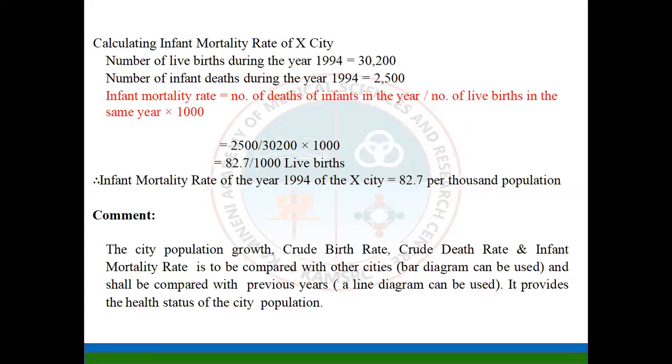Then comment on the city: the population growth, crude birth rate, crude death rate, and infant mortality are to be compared with other cities. A bar diagram can be used, and they shall be compared with the previous years. It provides the health status of the community.